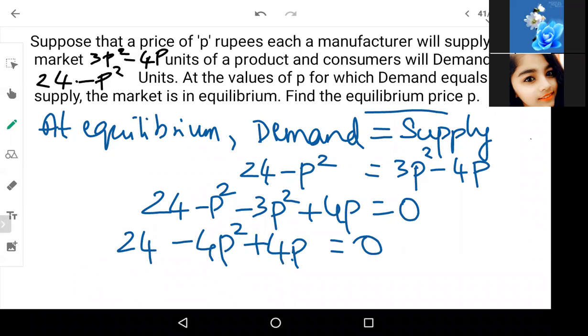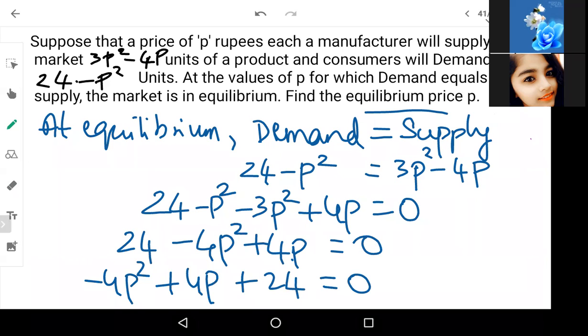Let us rewrite this in the ax square plus bx plus c format. So how much do you get? Minus 4p square plus 4p plus 24 is equal to 0. I'm just redefining the equations then and there. So any doubts until here? Did you all understand this part? No doubts. Okay. How about others? Everybody understood?